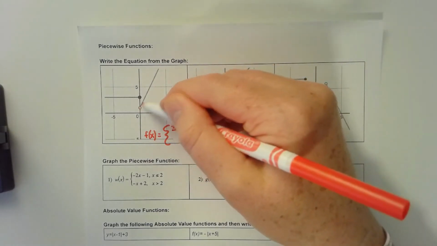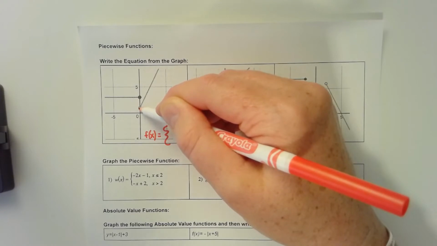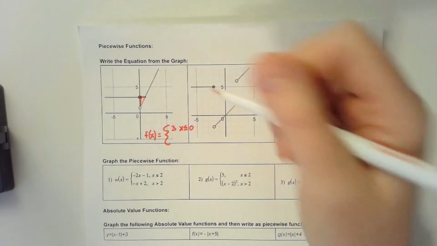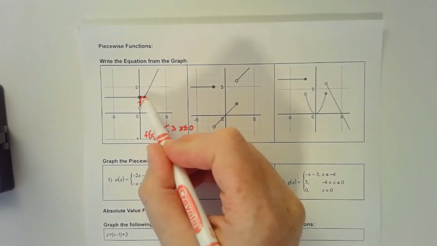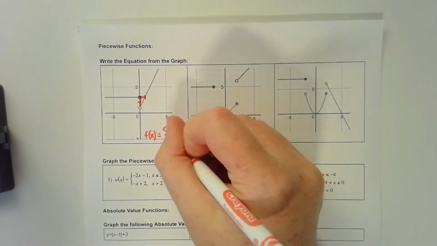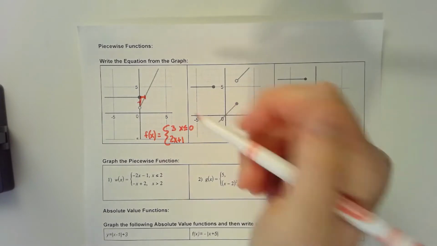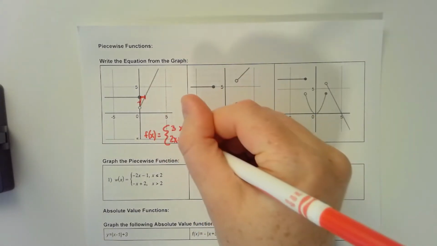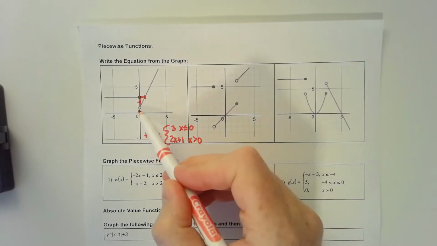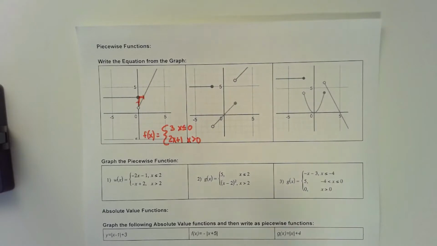And then the equation of this line has a y-intercept of 1, and then it has a slope of positive 2. I can tell it goes up 2 boxes and then right 1 box to get to that line. So it has a slope of 2 and a y-intercept of 1, and then that's for all the values that are greater than 0 for x, but not equal to because it's got an open circle right there. So that's it for the first one.